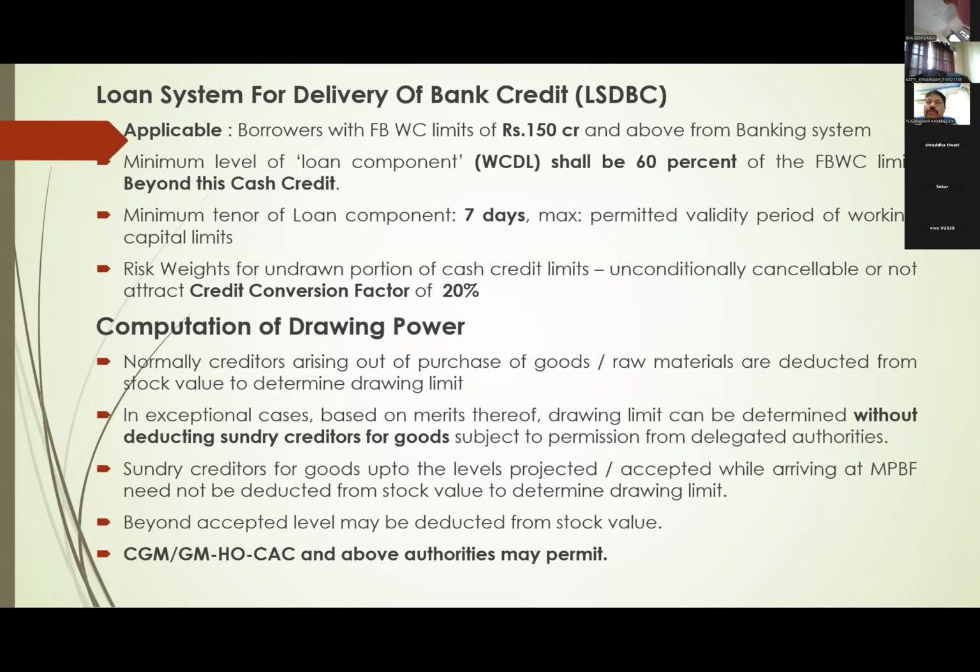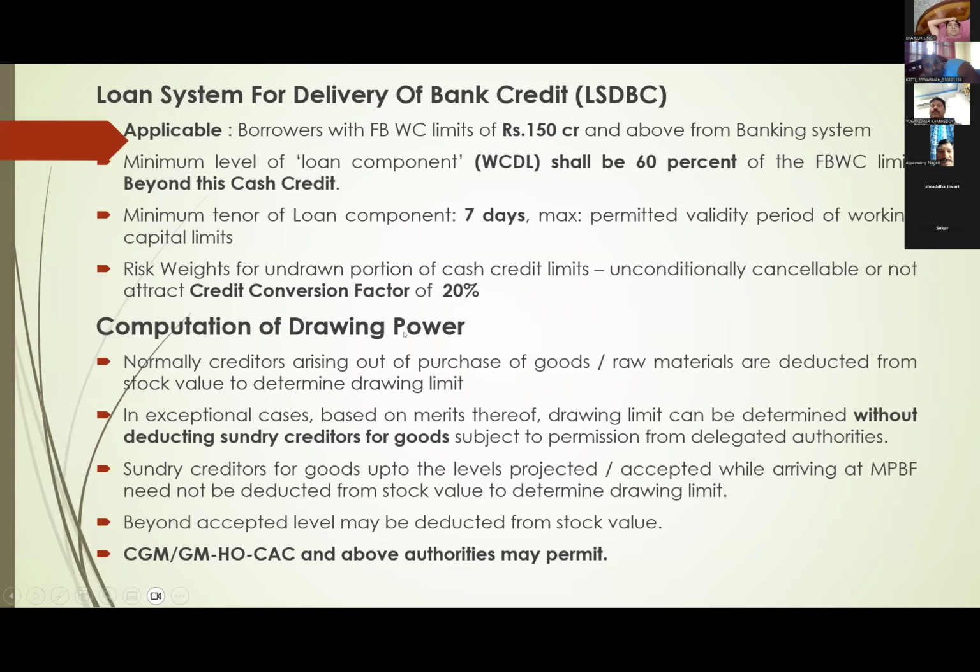Earlier example: out of 200 crores, 80 crores is your cash credit limit. Out of 80 crores, as on the balance sheet date, the liability is only 50 crores. 30 crores the party has not availed. This is what is unavailed. On the unavailed portion, what do we have to do? We have to maintain capital. For maintaining capital, we multiply by a credit conversion factor of 20%. So the unavailed portion is 30 crores; 30 crores multiplied by 20% comes to 6 crores. On 6 crores you maintain capital, that 11.5% capital, which you have to maintain for this credit conversion factor.